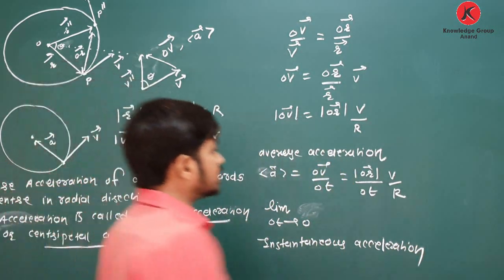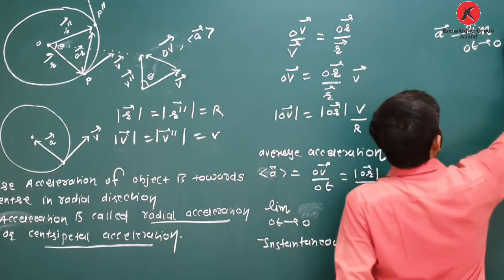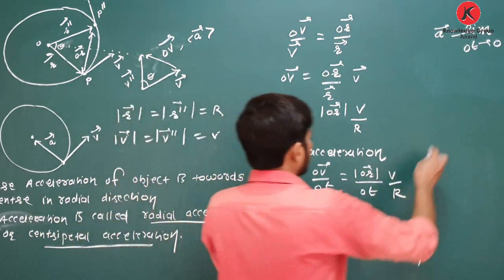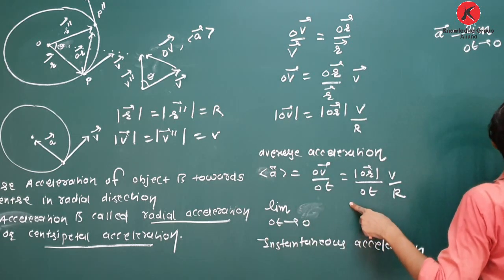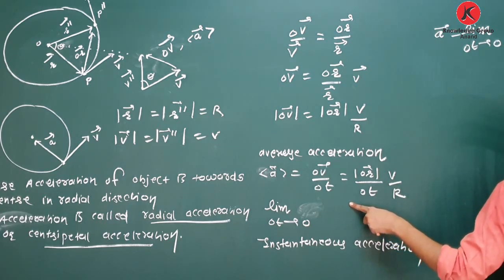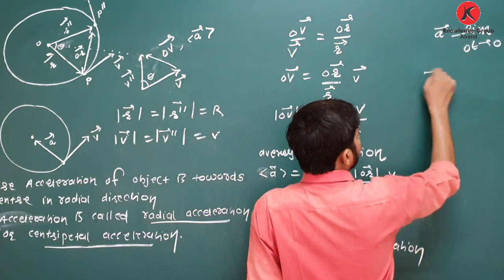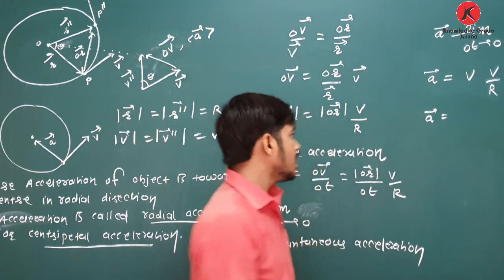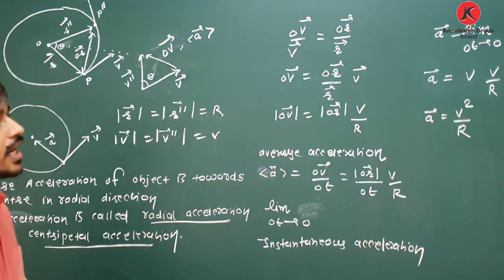A is equal to the limit as delta T tends to 0 of delta V upon delta T, which is the limit of delta R upon delta T times V upon R. And we know that the limit as delta T tends to 0 of delta R upon delta T is nothing but V. So A is equal to V upon R times V, so A is equal to V square upon R.